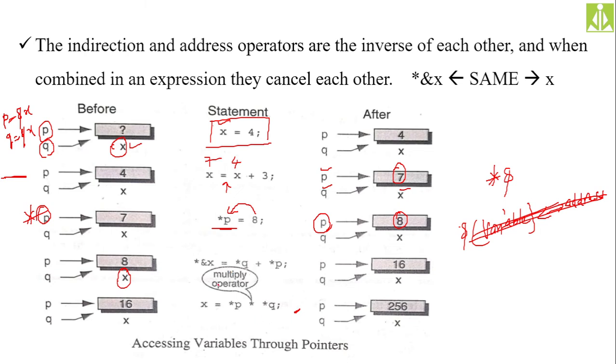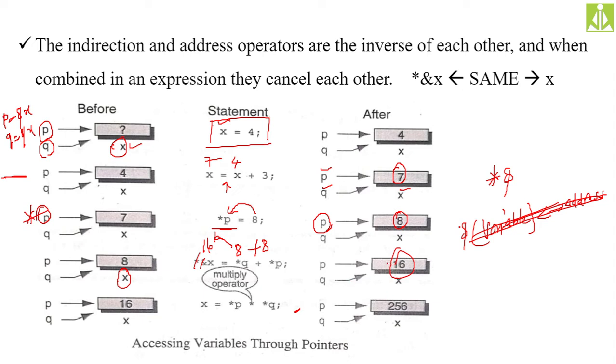Here the same thing. See, we are saying *&x = *q + *p. So what is *q? 8. What is *p? That is also 8. And we are storing the result into this x, because this thing will cancel and you will get x only. So inside x we are storing that 16. After the statement, the value of x is 16, and x, p, q all point to that same value.